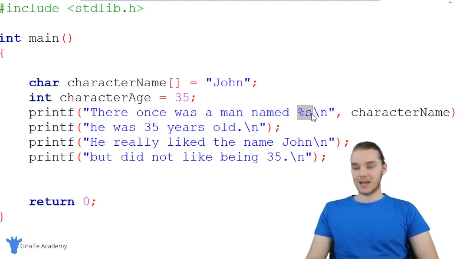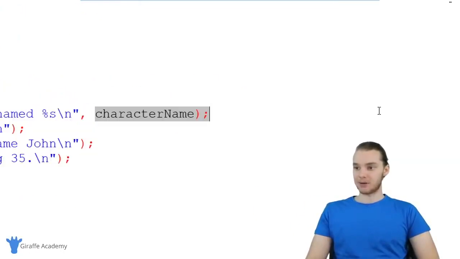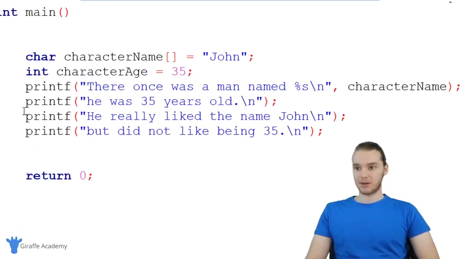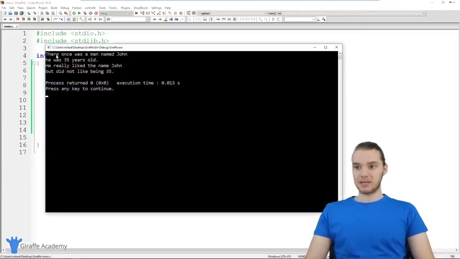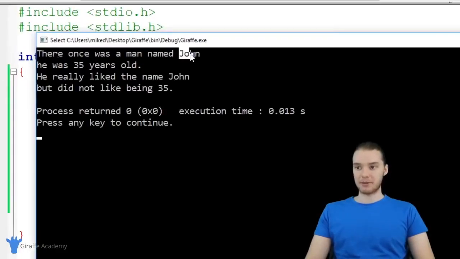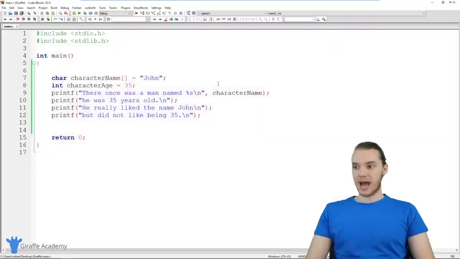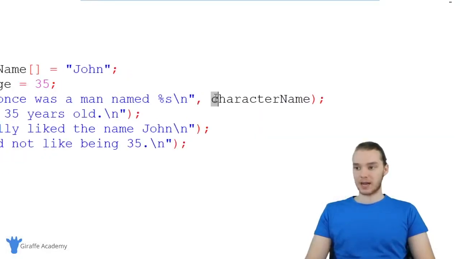So when I say %s, this is basically a placeholder, and I'm telling C I'm going to insert a string into here. And over here I use this comma, and then I type out the string that I want to include. So in our case, it's character name. And so basically over here, it's going to say there once was a man named %s, and it's going to replace %s with whatever we specify over here. So it's going to replace %s with the value that's stored inside that character name variable. So I'm going to save this and we'll run our program. And now you'll see that it's still printing out that there once was a man named John, even though we didn't actually type out John over here, we just typed %s and the character name.